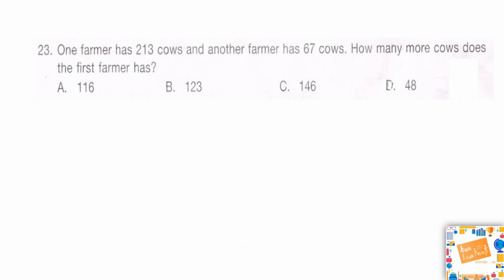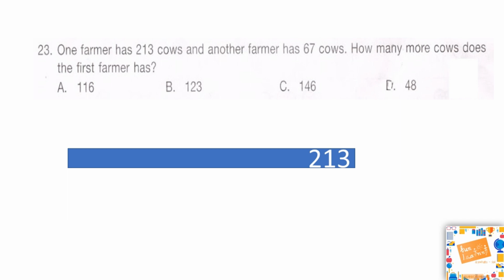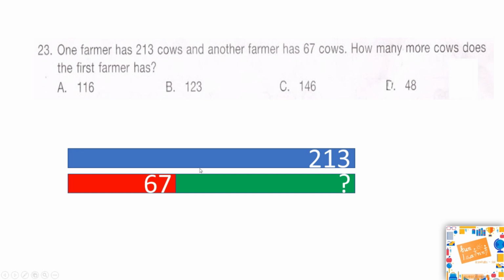Let's solve it with a modeling solution. So the modeling or diagram method is something like this. So one farmer has 213 cows and another has 67 cows. Clearly 67 is less than 213. And what we need to find is how much more farmer 1 has than farmer 2.